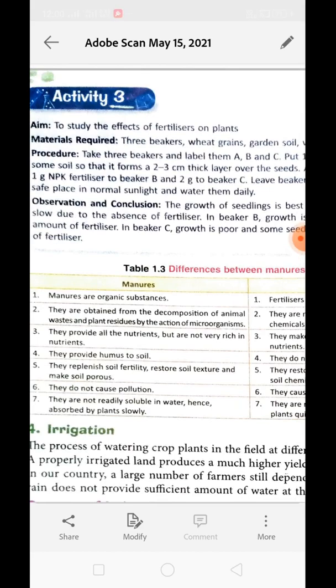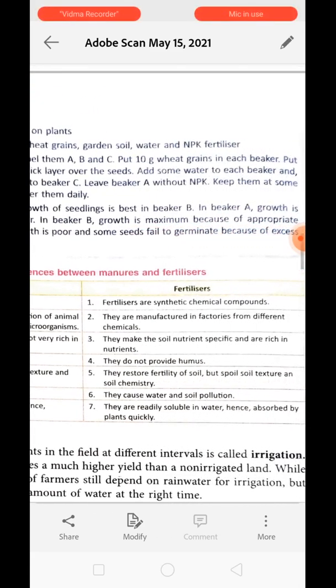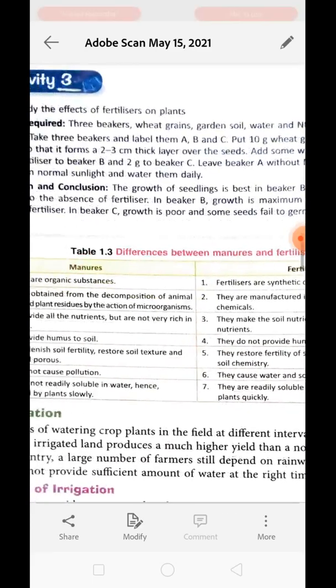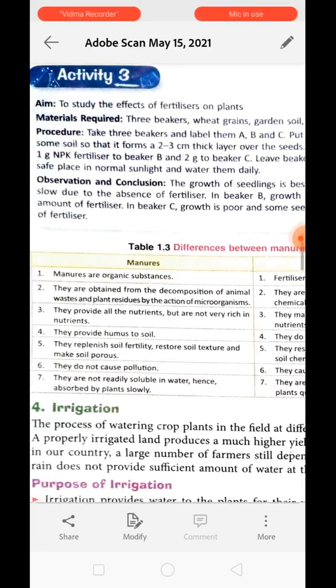As manures are decomposed parts of organic matter, they have all kinds of nutrients. Whereas fertilizers are nutrient specific. They are rich in a particular nutrient. Okay. Next, point number 4, they provide humus to the soil.